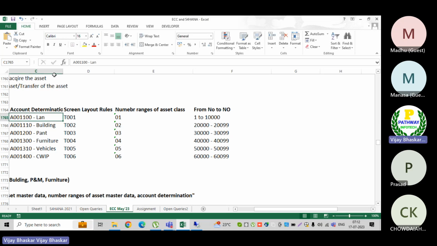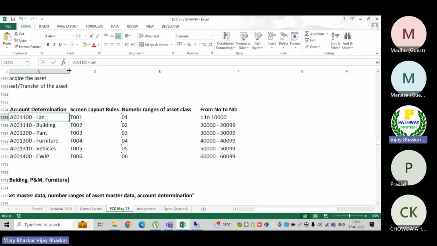So that is the reason we need to define here how many asset classes you would like to define for your organization. You can define screen layout rules of the asset master data, which we must define separately.